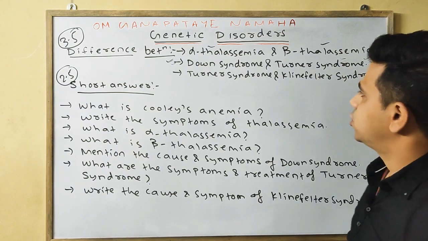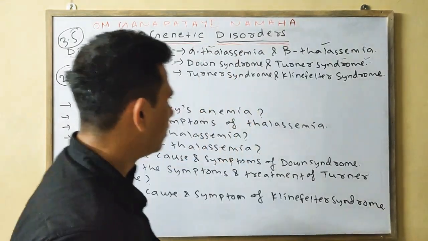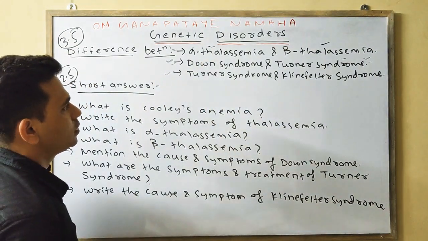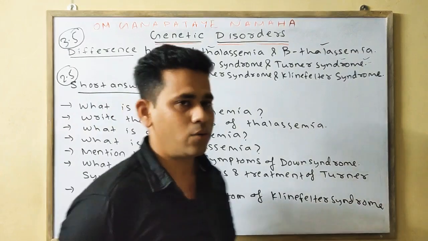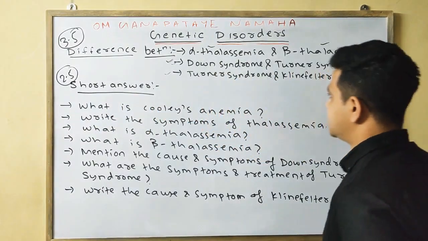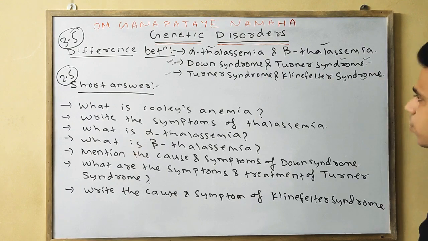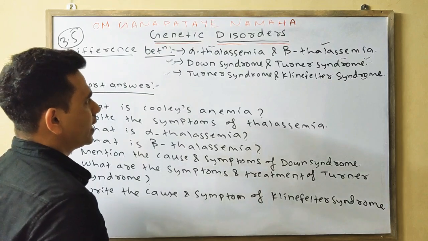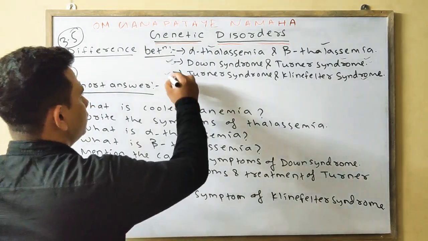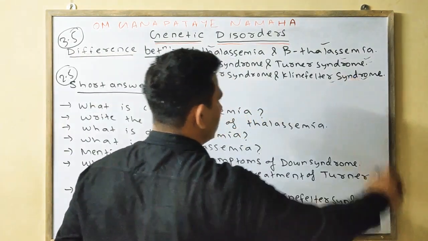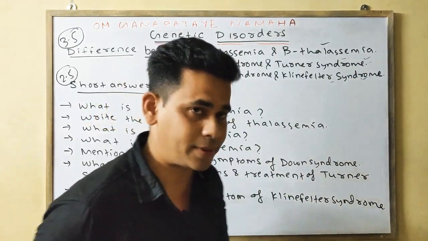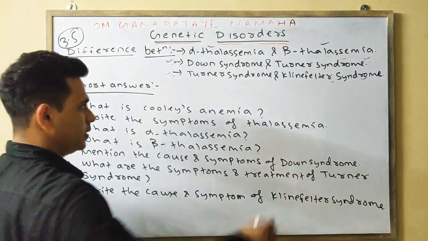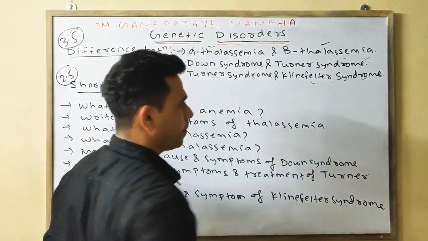Now come to Turner syndrome and Klinefelter syndrome. In Turner syndrome, in the female, one X chromosome is absent, whereas in Klinefelter syndrome, in the male, one extra X chromosome is present. Then in Turner syndrome the total chromosome number is 45, whereas in Klinefelter syndrome the total chromosome number is 47. Turner syndrome is a sterile female, but in this case it is a sterile male.